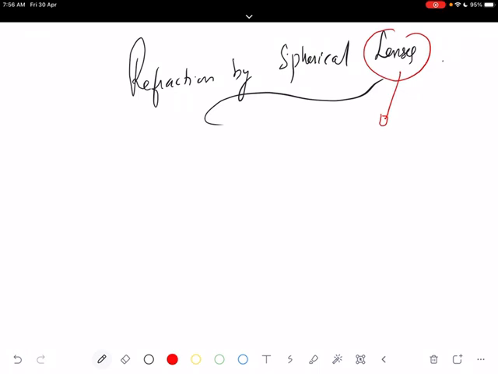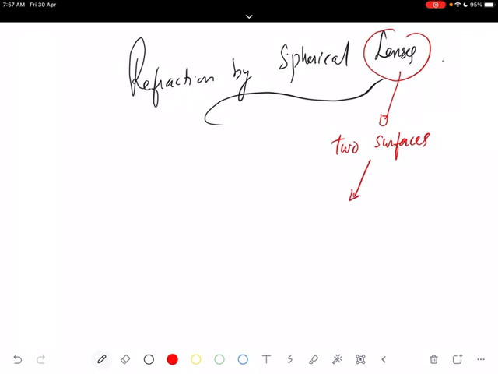So how will you define a lens? It is a transparent material bound by two surfaces, of course two surfaces should be there, of which one or both surfaces are spherical, forming a lens. So this is the definition of a lens. The meaning is that a lens is bound by at least one spherical surface. In such lenses, the other surface would be plane. So a lens may have two spherical surfaces, or one spherical surface and the other one plane. So the important point is two surfaces. We can see two surfaces there.